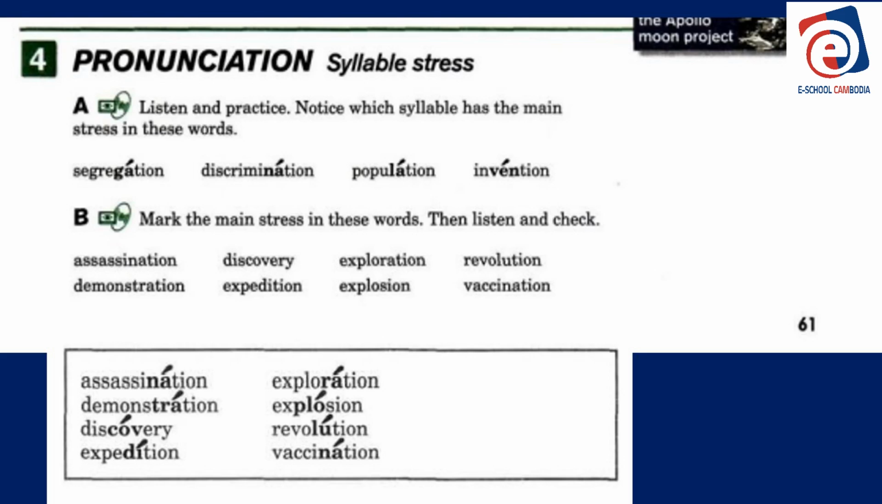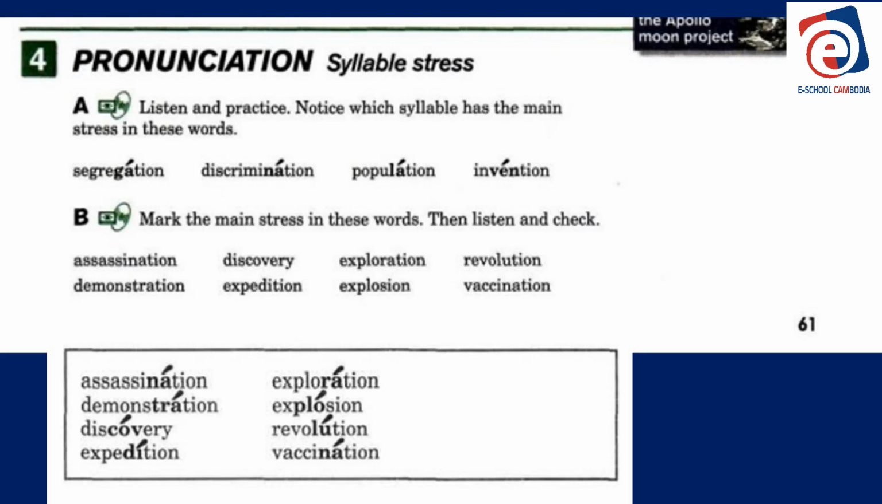The population is the people. Invention. Invention, all of these are nouns. Invent is the verb when you create something new. You invent something. Invention is the thing that you created new.